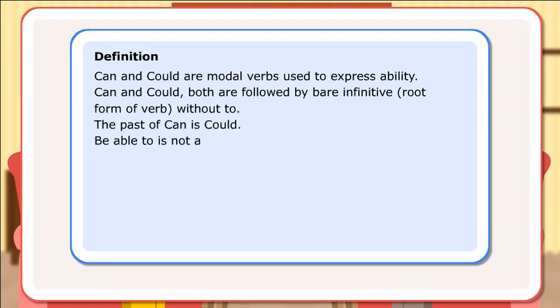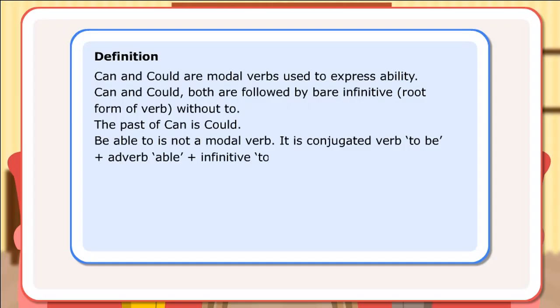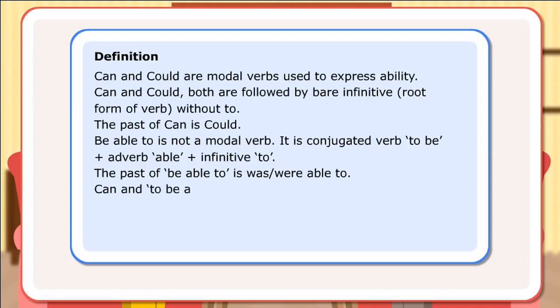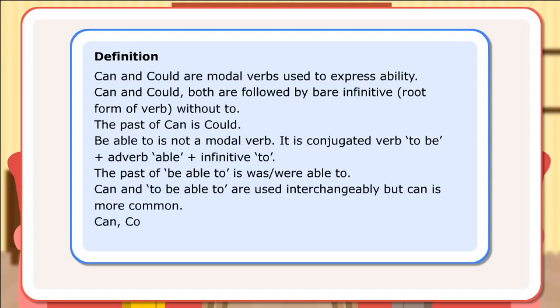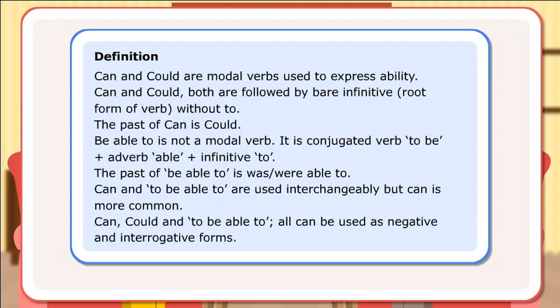Be able to is not a modal verb. It is a conjugated verb: to be plus the adjective able plus the infinitive to. The past of be able to is was or were able to. Can and to be able to are used interchangeably, but can is more common. Can, could, and to be able to can all be used in negative and interrogative forms.